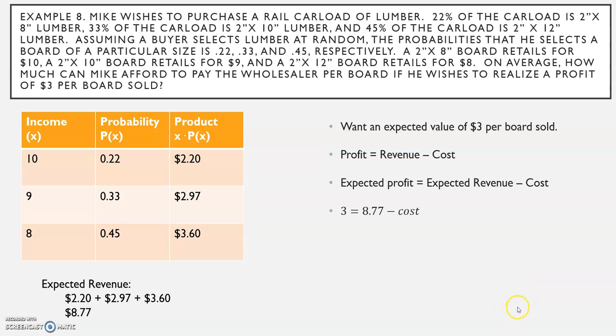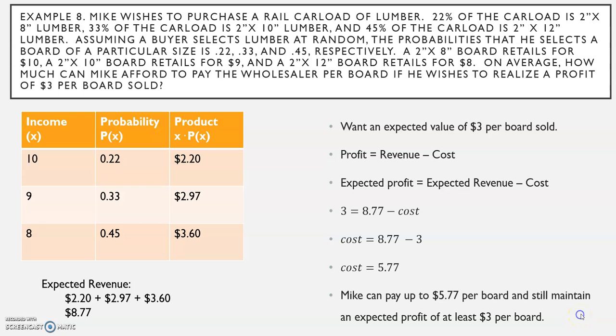The expected revenue is $8.77 minus the cost. Cost equals 8.77 minus 3. Cost is $5.77. So Mike can pay up to $5.77 per board and still maintain an expected profit of at least $3 per board. That's section 11.5, expected value.